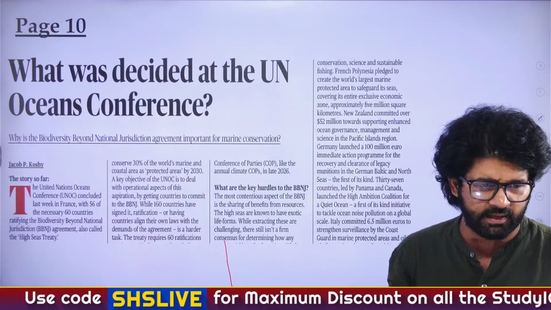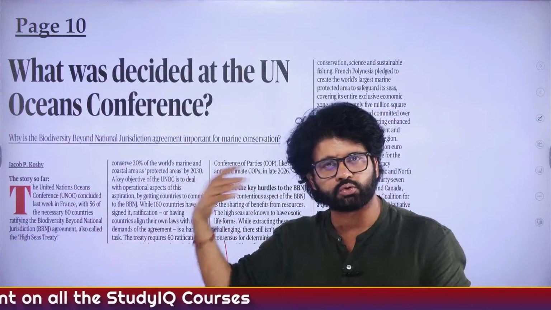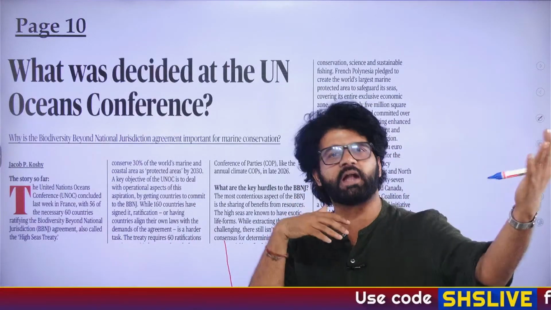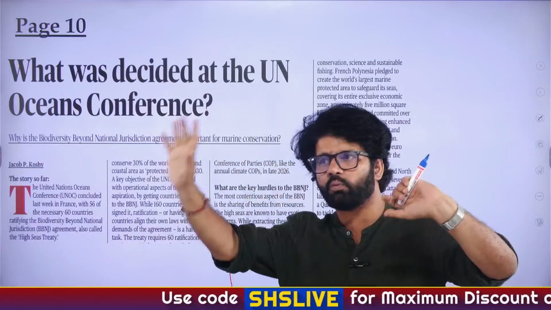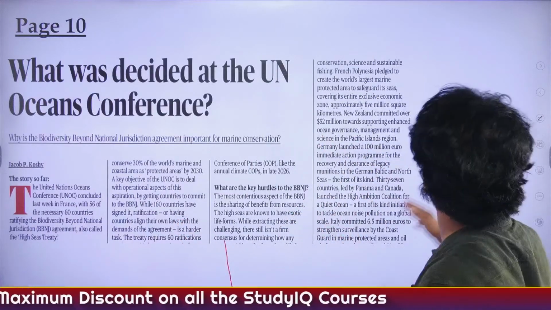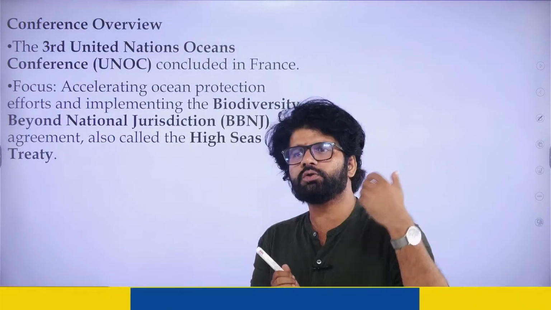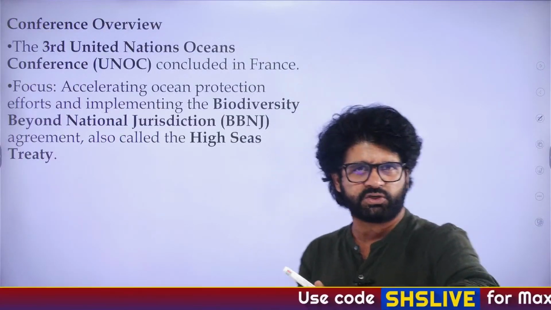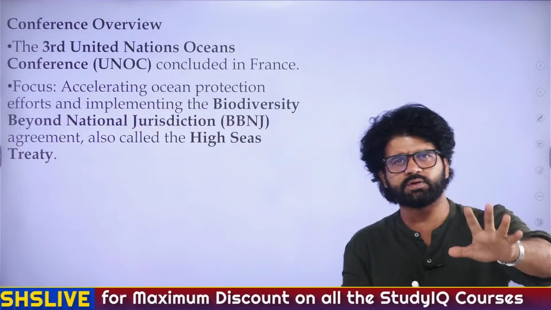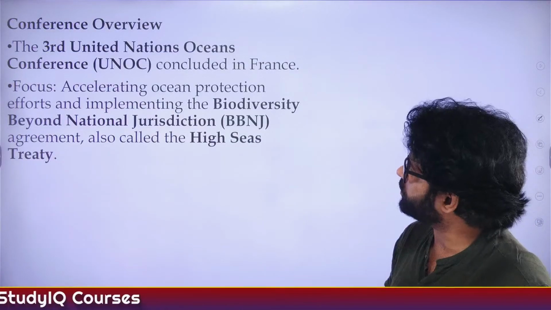Very good, Shanmugam. So what is the thing which is important? This biodiversity beyond national jurisdiction is also known as the High Seas Treaty. What are those high seas? High seas are those areas of the ocean which are beyond national jurisdiction. No one country has jurisdiction over them. There are so many resources available there, so much diversity, and we have to protect and preserve it, and even if we are using it for our benefit, we have to ensure equitable sharing. So there are so many things going on. Now this United Nations Ocean Conference, the first conference happened around 2017, and now they're meeting for the third time. United Nations Ocean Conference, as you can understand.